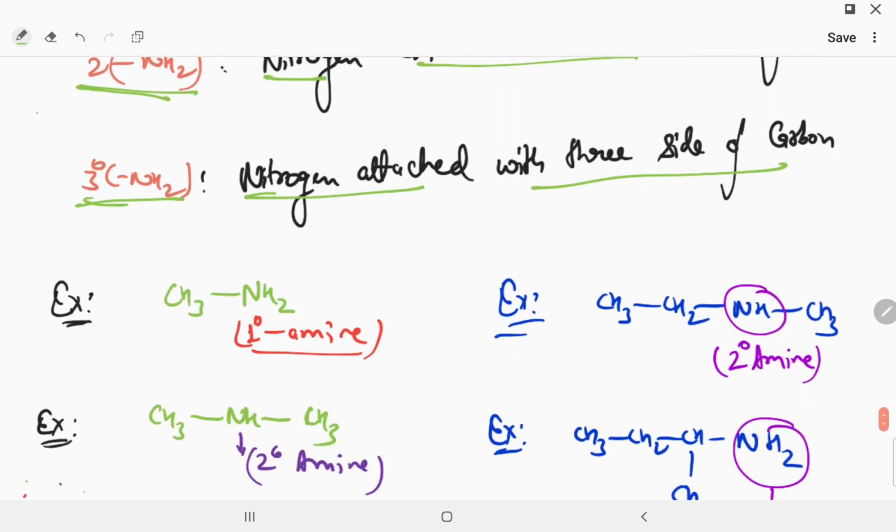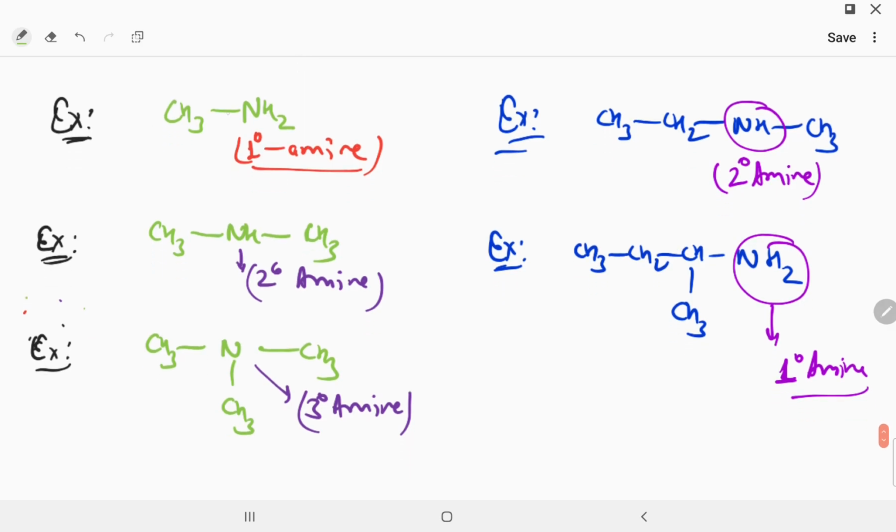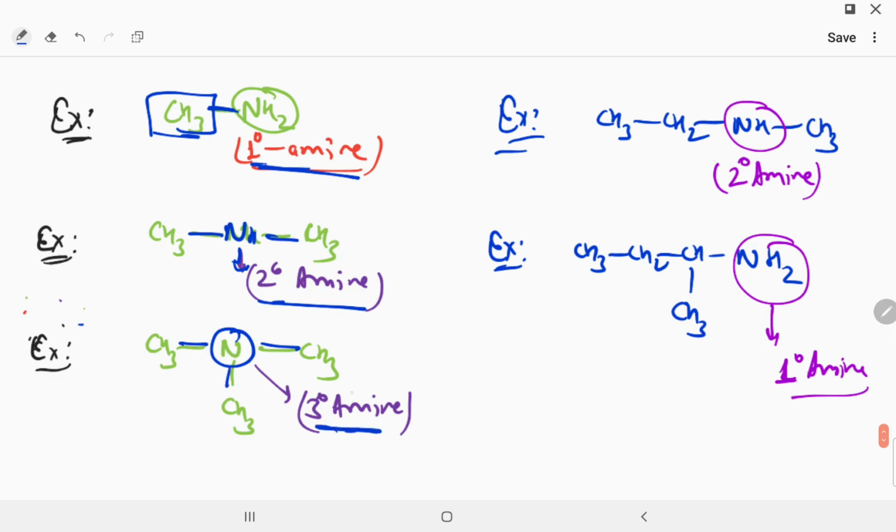Please tell me. You are able to see that this NH2 group is attached to one side carbon, so this is called 1 degree amine. This NH group is attached to 2 sides of carbon, so this is called 2 degree amine. This N group is attached with 3 sides of carbon, so it is called 3 degree amine. Now example, you are able to see that this nitrogen is attached with 2 sides of carbon, 1 and 2, so it is called 2 degree amine.